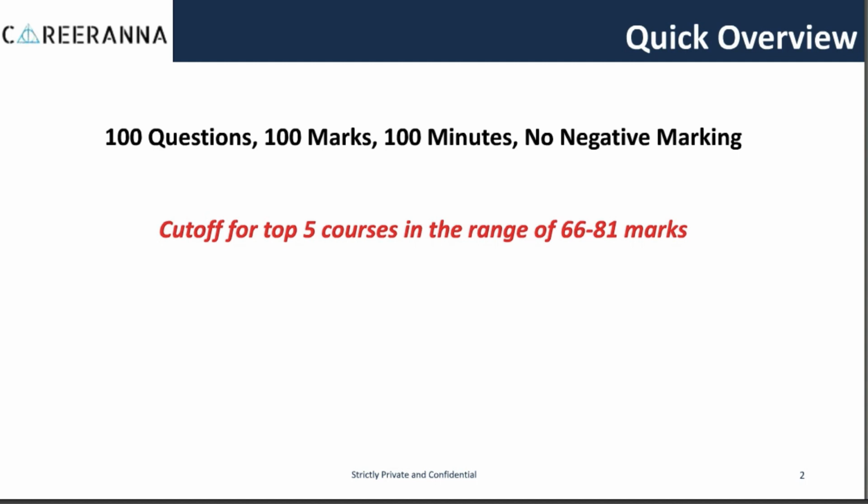Considering the easy level of the exam, the cutoffs for different courses are different and they are pretty high as compared to some of the other MBA entrance exams. As you can see, on an average, the cutoffs are usually in the range of 66 to 81 marks for the top 5 courses, with the upper range of 78 to 81 going for the HR course.